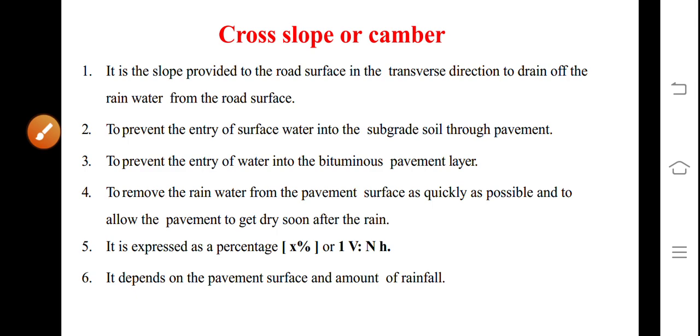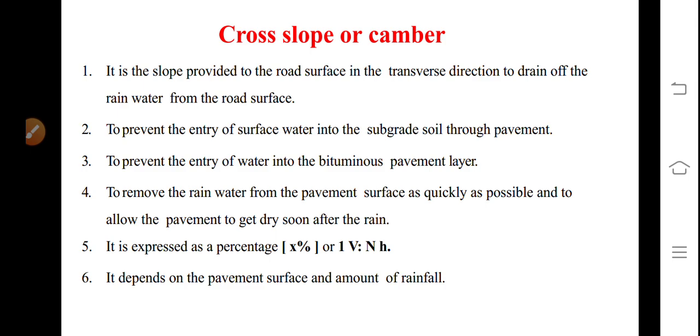Cross slope or camber is the slope provided to the road surface in the transverse direction, that is perpendicular to the direction of movement, in order to drain off the rainwater from the road surface; to prevent the entry of surface water into the subgrade soil through pavement; to prevent the entry of water into the bituminous pavement layer; and to drain the rainwater from the pavement surface as quickly as possible and allow the pavement to get dry soon after the rain, so that soil will not be in contact with water and hence strength will be retained.